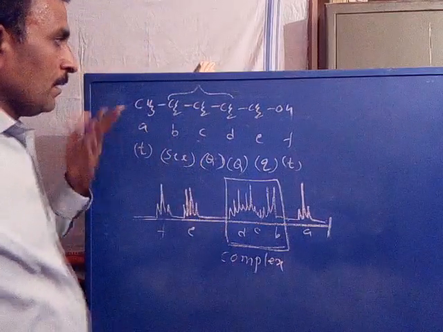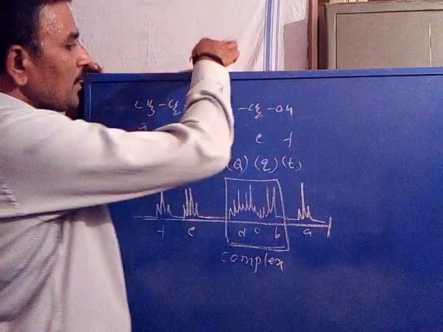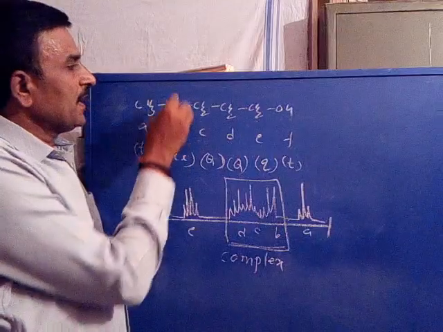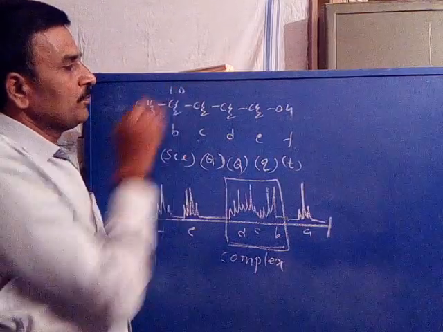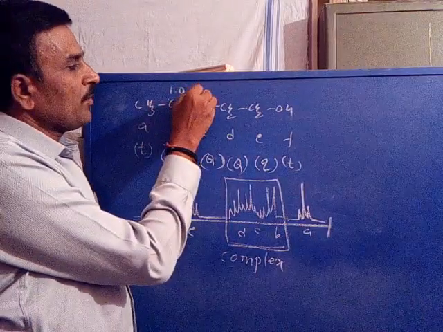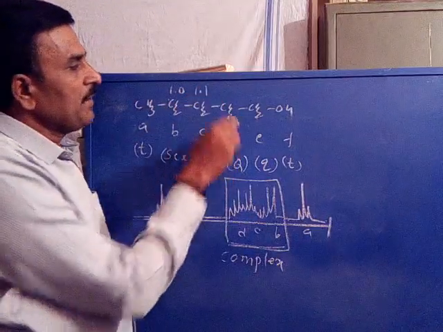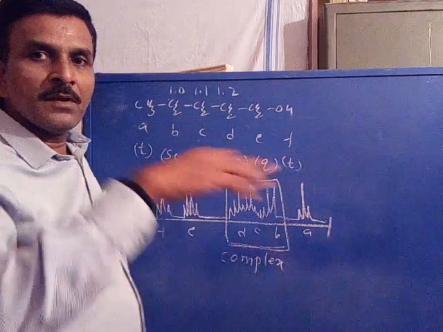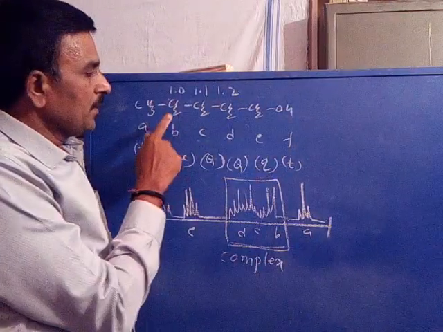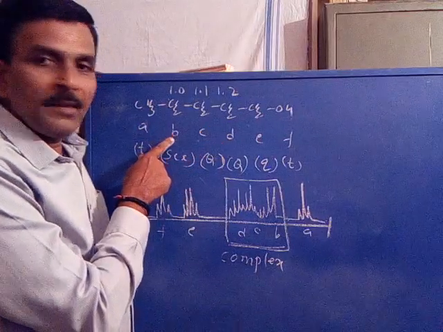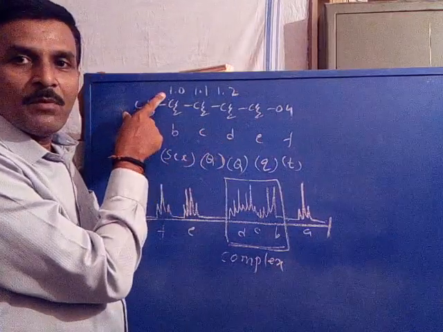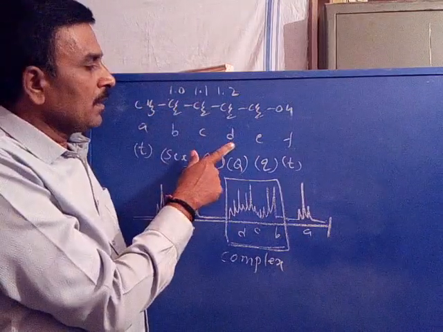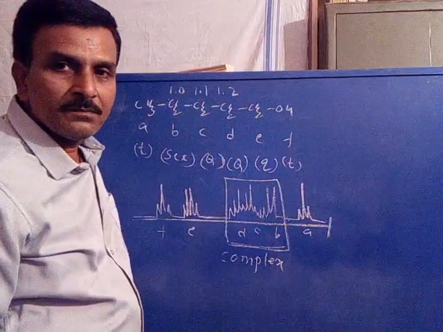For example, before the simplification technique, imagine B proton has a magnetic environment of about 1.0 Tesla, C proton 1.1 Tesla, D proton 1.2 Tesla.